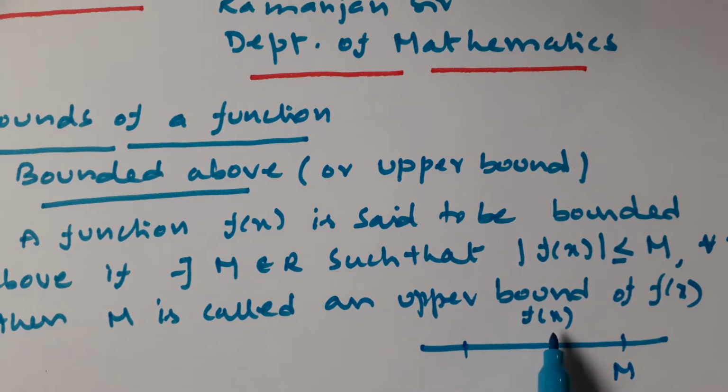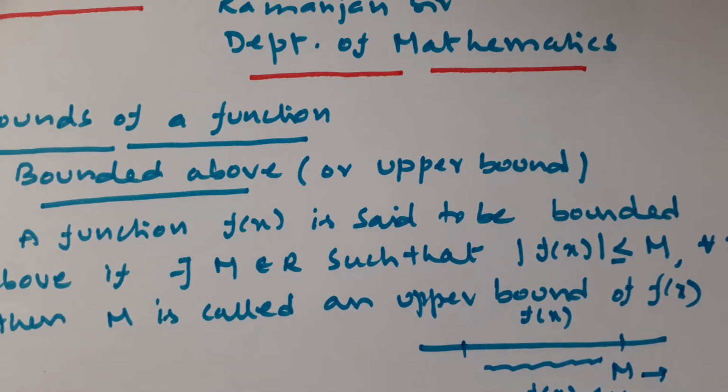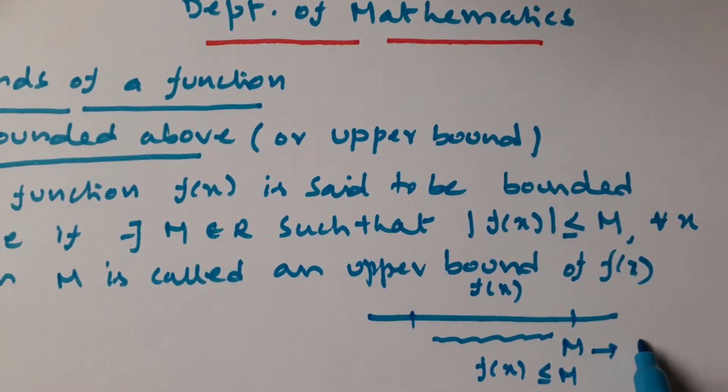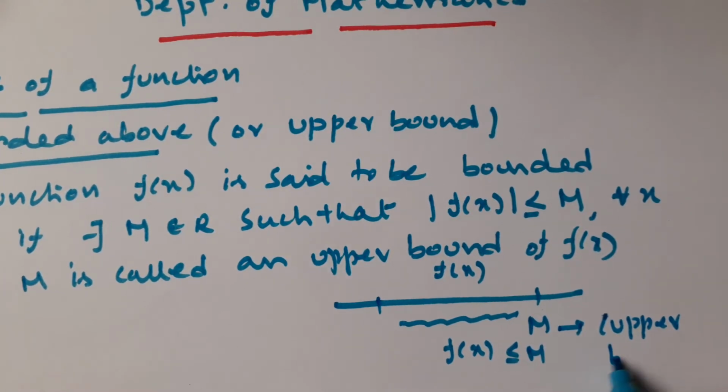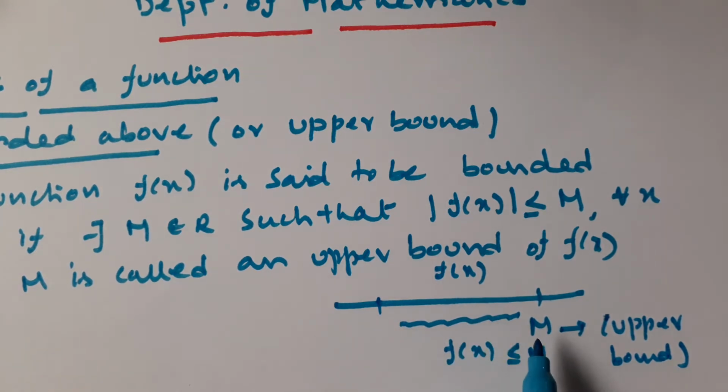All the functional values must be less than or equal to M, meaning f of x is less than or equal to M. So that M is called bounded above or upper bound of the function f of x. Otherwise, f of x is said to be bounded above because it has an upper bound.